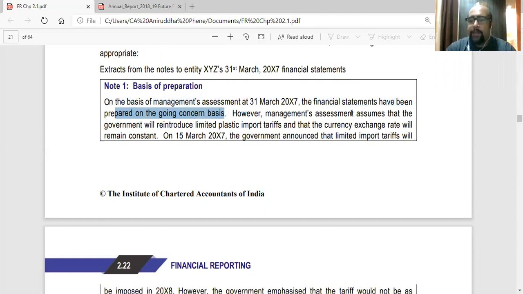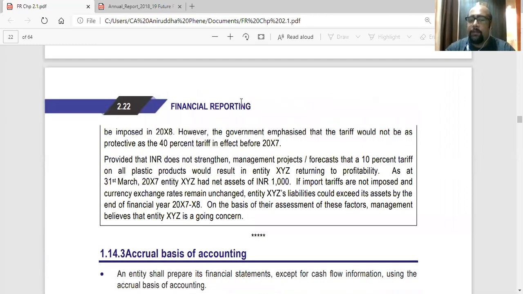However, management's assessment assumes that the government will reintroduce the limited plastic import tariffs and that the currency exchange will remain constant. On 15th March 2007, the government announced that limited import tariffs will be imposed in 2008.